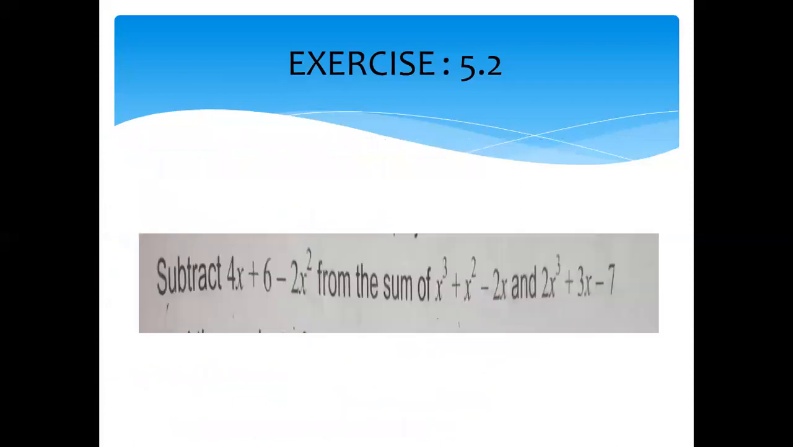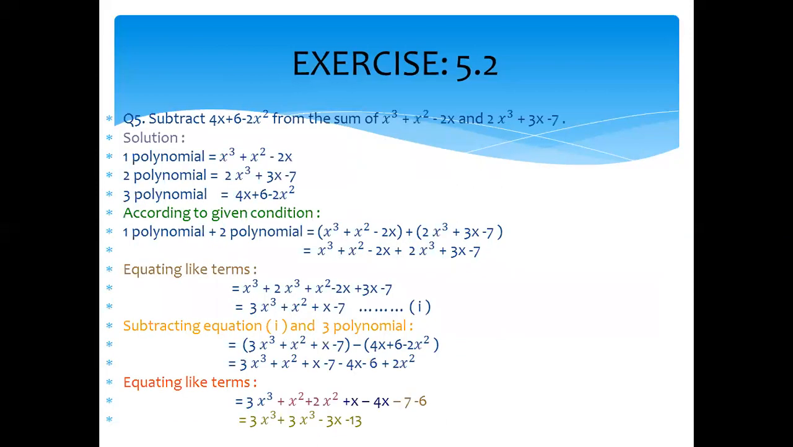The fifth question is: subtract 4x plus 6 minus 2x square from the sum of these. It means that first you find the sum of the first two polynomials, and then we subtract the third polynomial. You see in the data I write the first polynomial is x cube plus x square minus 2x, the second polynomial 2x cube plus 3x minus 7, and the third polynomial 4x plus 6 minus 2x square. So according to the given condition, first we find the sum of the polynomials x cube plus x square minus 2x plus 2x cube plus 3x minus 7.